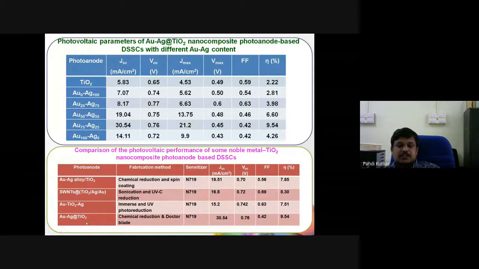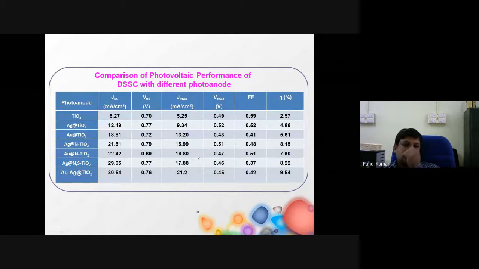Our fabrication method is very simple and the material synthesis is also very simple, but we are able to achieve the efficiency of 9.5%. That is nearly 10%. So this is an overall comparison of the various systems we have studied in the metal semiconductor system.